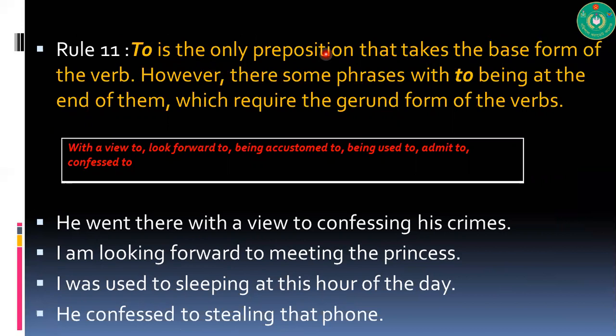However, usually after to, we use the base form of the verb. However, there are some phrases with to at the end of them, which require the gerund form of the verbs. Look, these are the phrases you should remember. I'd rather say you must remember these phrases: with a view to, look forward to, being accustomed to, being used to, admit to, confess to. After these phrases, you will definitely use the ing or gerund form of the verb.